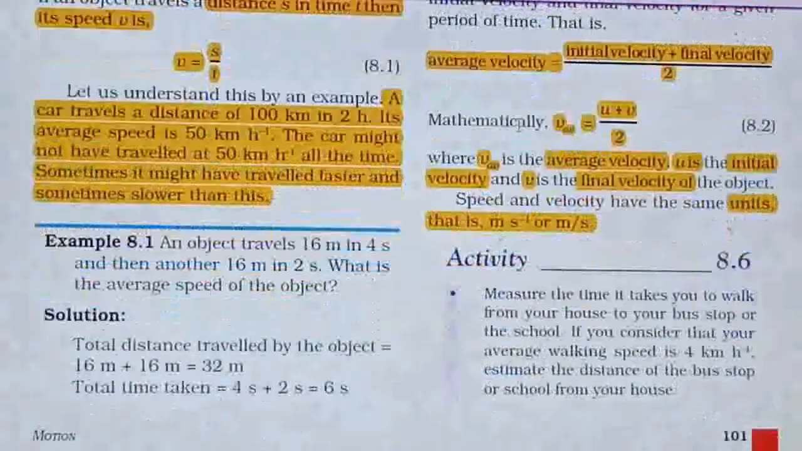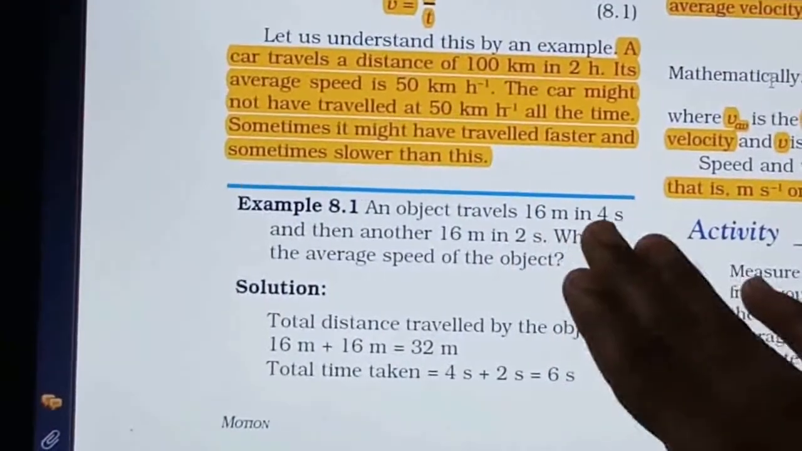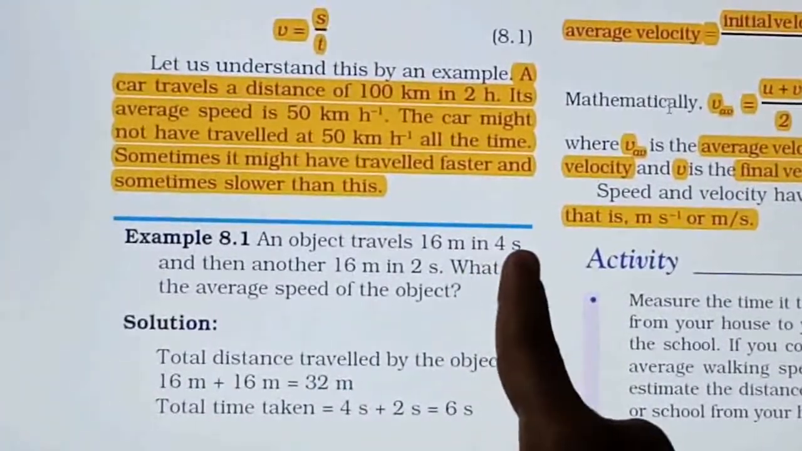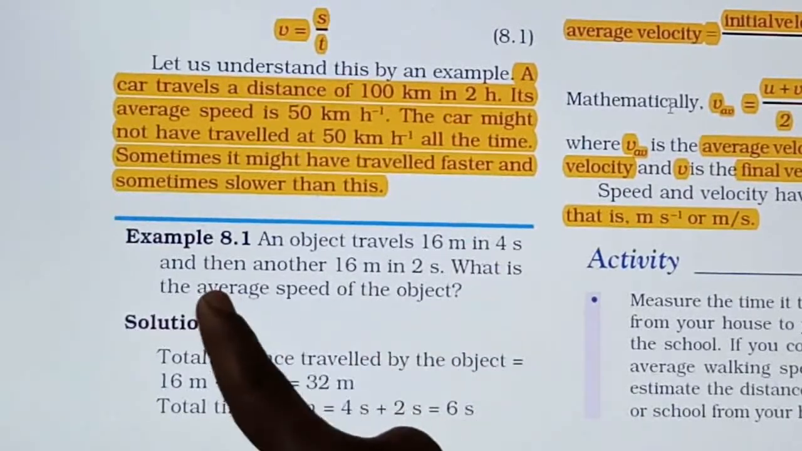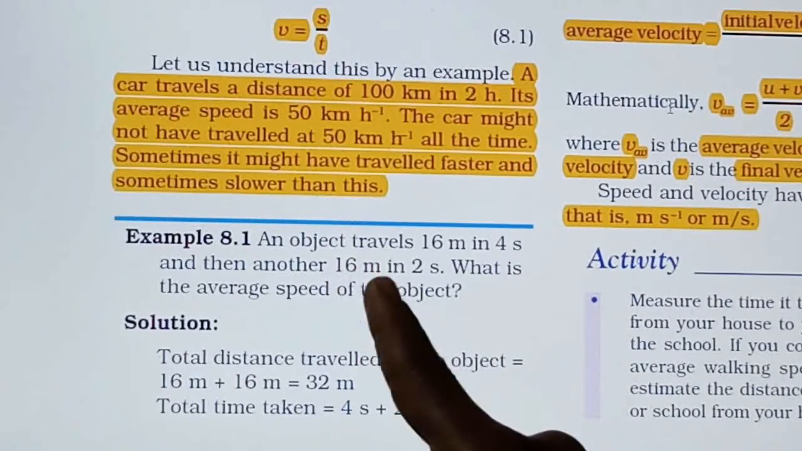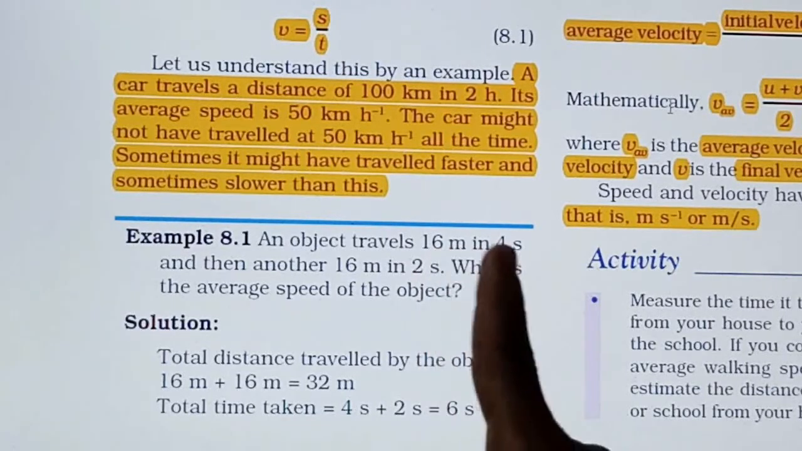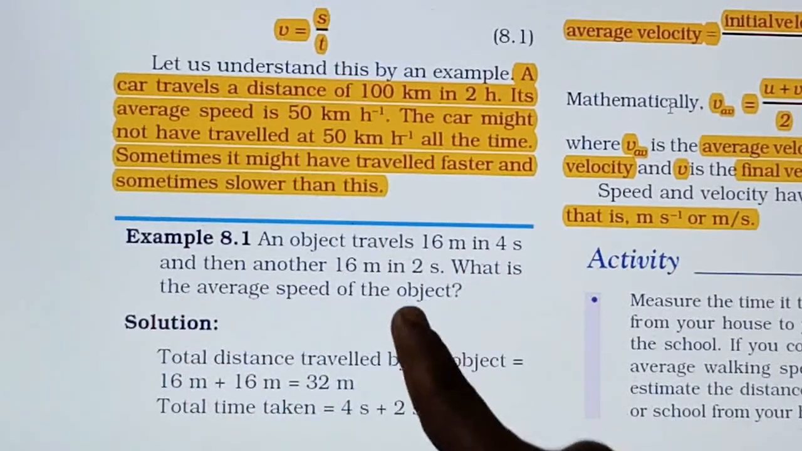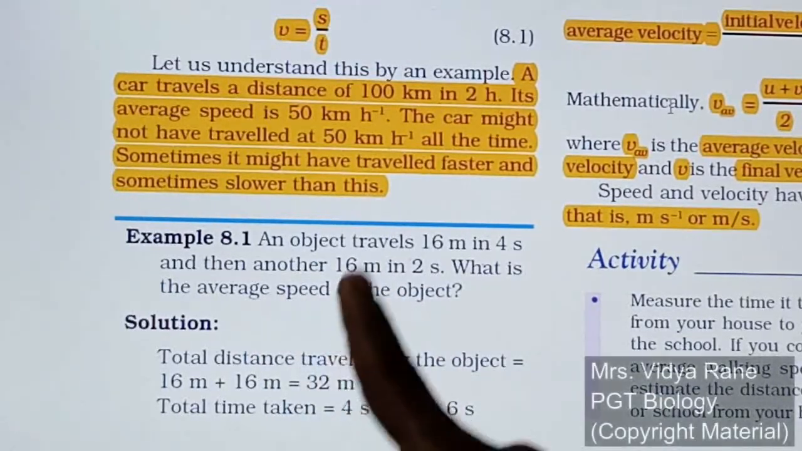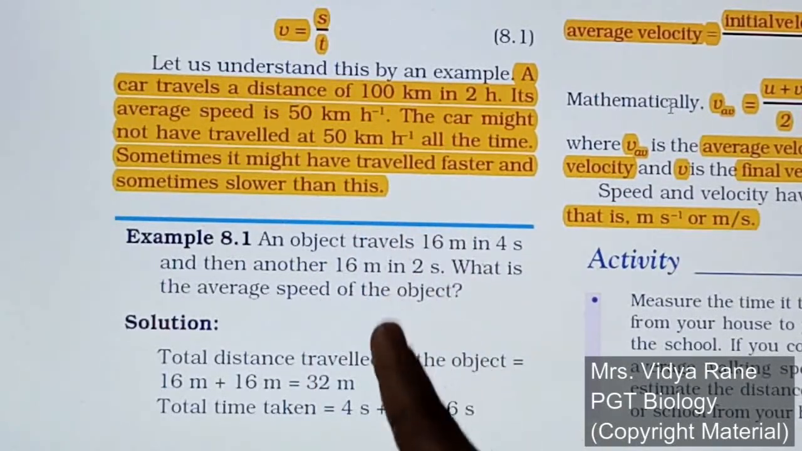Based on this, one example is given. See the example. An object travels 16 meters in 4 seconds. The distance is 16 meters, the time is 4 seconds. Then another 16 meters in 2 seconds, so the second time is 2 seconds. What is the average speed of the object? Here you have to calculate the average speed, and you have to remember the formula: average speed is equal to total distance travelled upon total time.